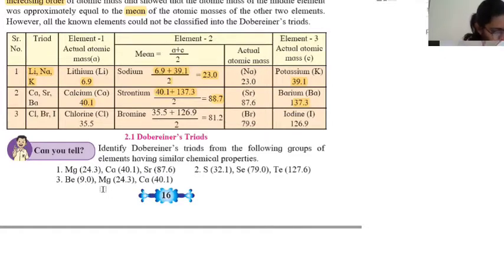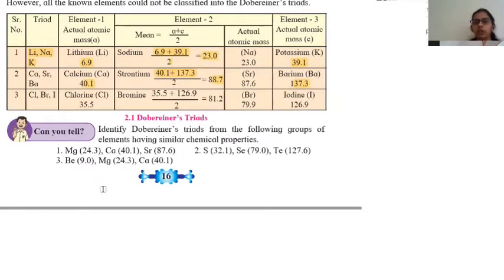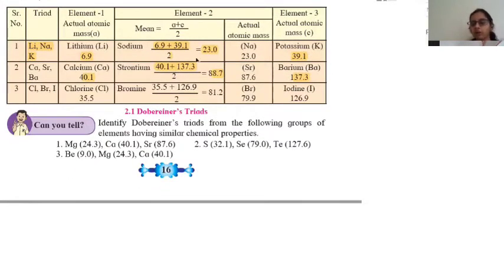Yes, it follows the trend, right? So this was all about Dobereiner's triads. So everyone got this? Okay.